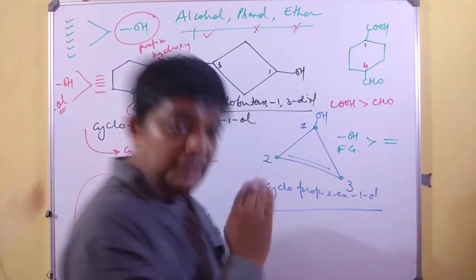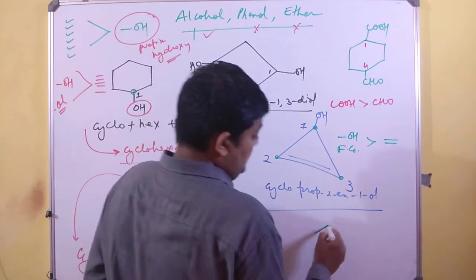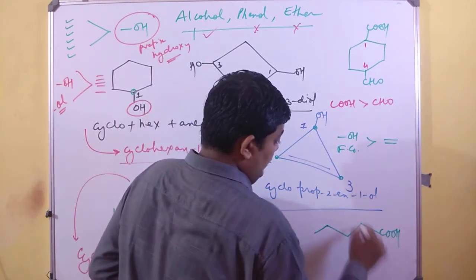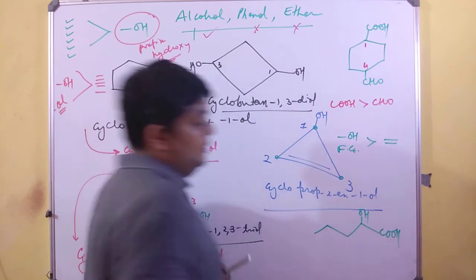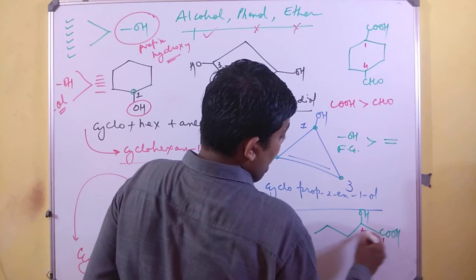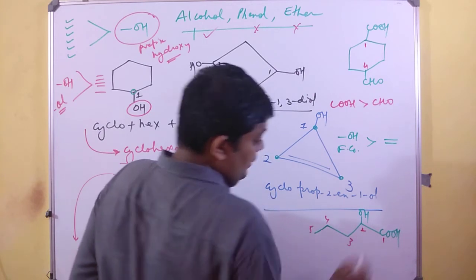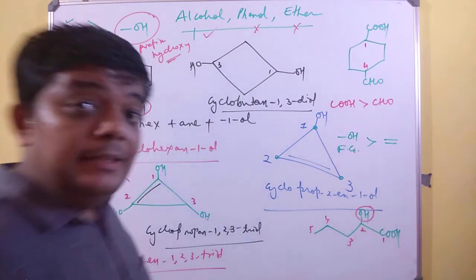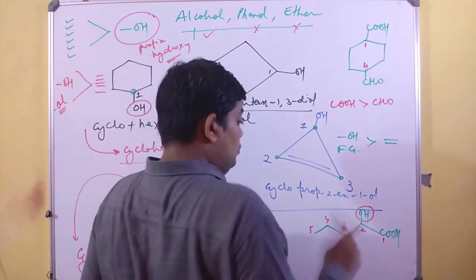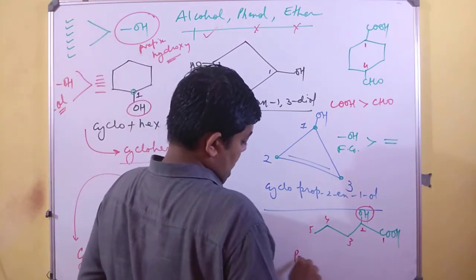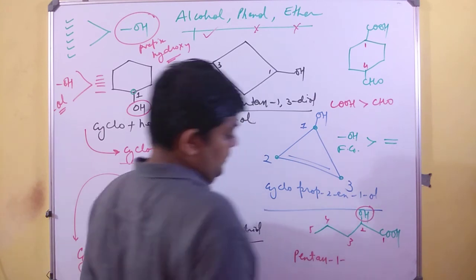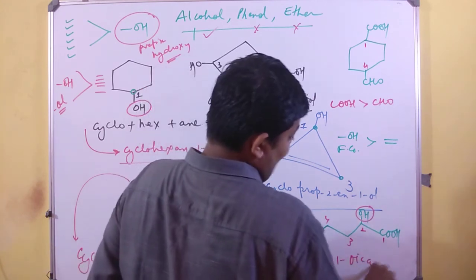The reason for repeating that part was, if sometimes somewhere I get a chance to write like this, then always COOH is more prior, and I'll always write this now as a prefix. It is hydroxy, it is no more ol, so it becomes pentane-1-oic acid.